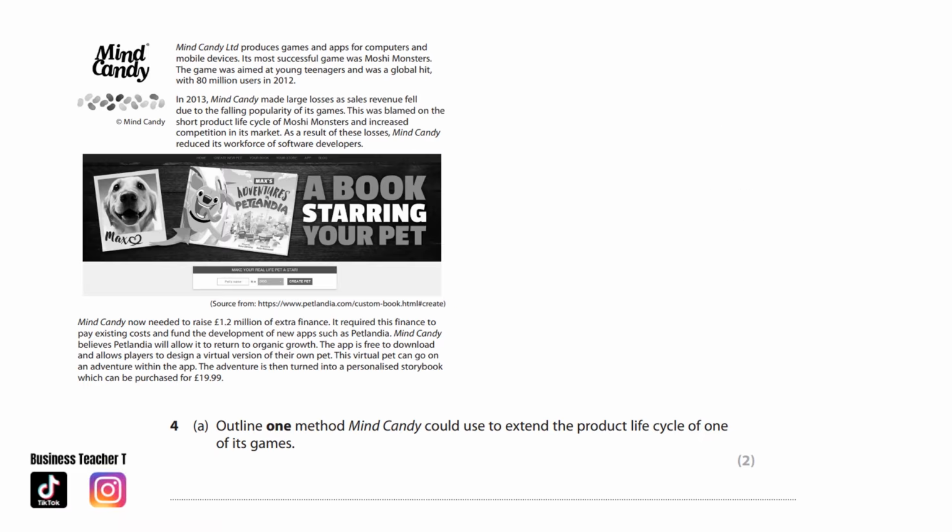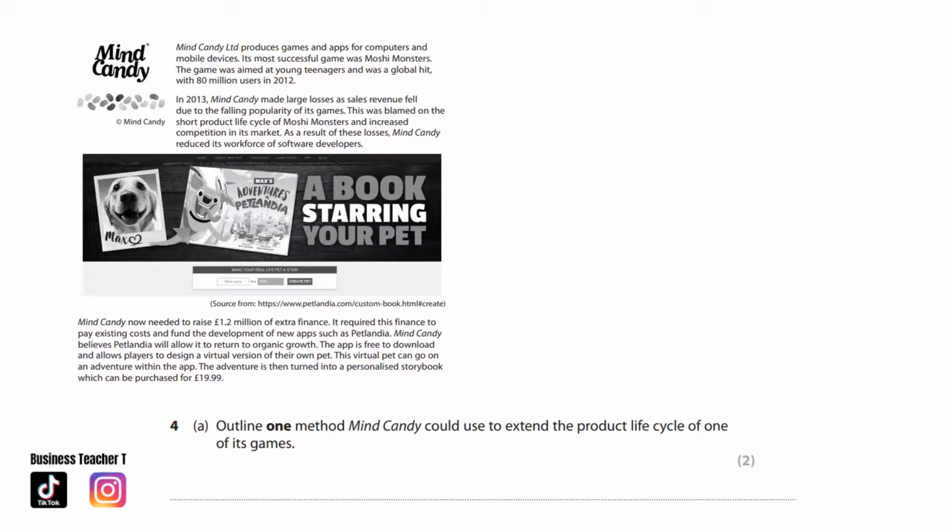Outline one method Mind Candy can use to extend the product life cycle of one of its games. Mind Candy Limited produces games and apps for computers and mobile devices. Its most successful game was Moshi Monsters. The game was aimed at young teenagers and was a global hit with 80 million users in 2012. In 2013, Mind Candy made large losses as sales revenue fell due to the fall in popularity of its games. This was blamed on the short product life cycle of Moshi Monsters and increased competition in its market.